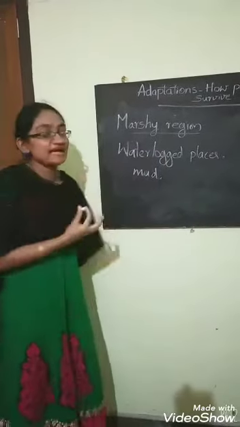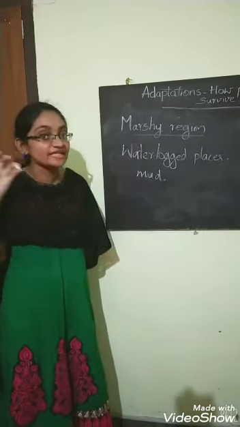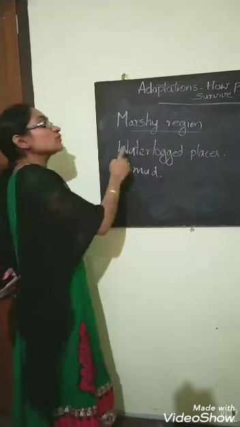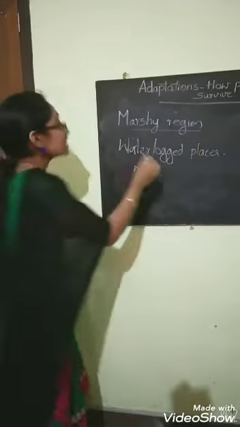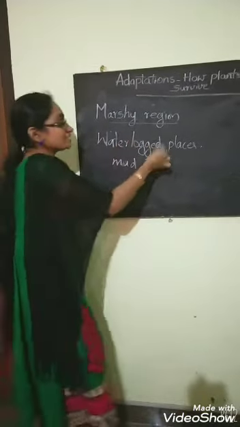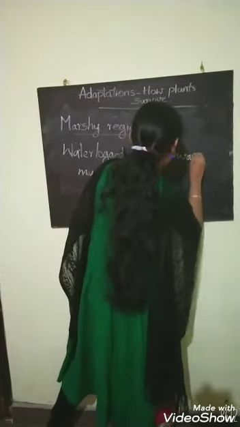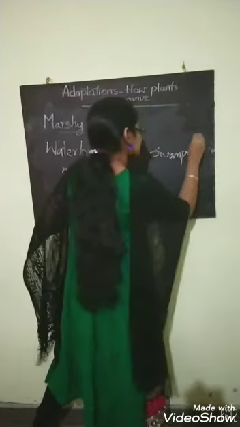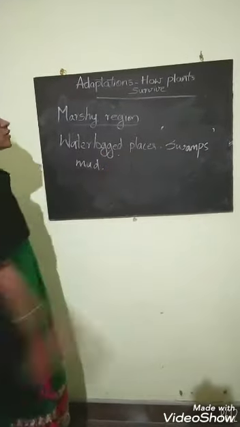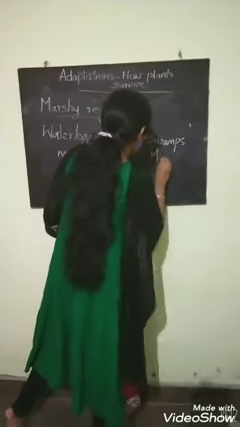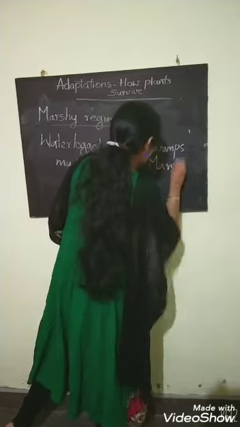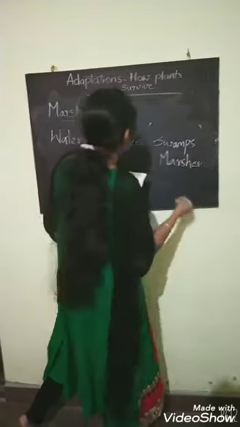That is, it has soil and water in a mixed form, and that is called waterlogged places. These waterlogged places are called swamps or marshes.